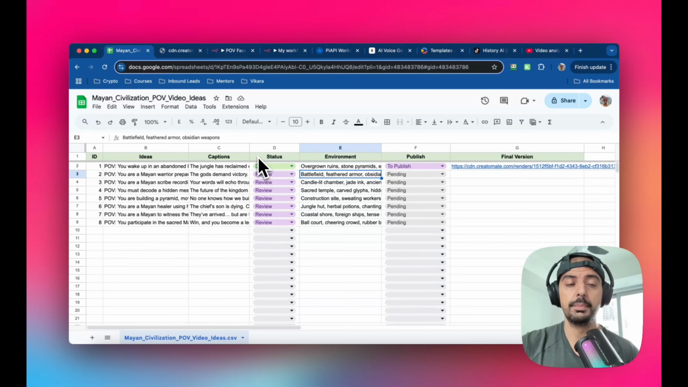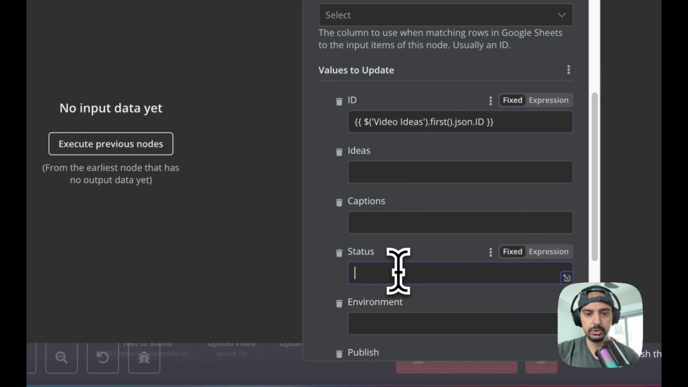And you want to do this because otherwise it's basically going to go through every single row on every single run, and it's going to cause problems with your automation. Now that this status is done and this one's to publish, it's going to ignore it on the next run, because the next one is going to look for a status of review. Does that make sense?